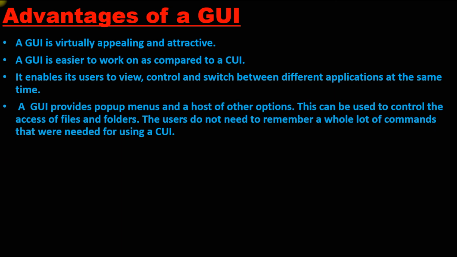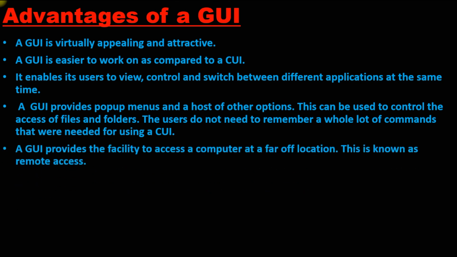A GUI provides pop-up menus. For example, when we want to delete something, as soon as we click on delete, it gives a pop-up menu asking whether we want to delete or not, that is yes or no, and a host of other options. This can be used to control the access of files and folders. For example, if we want to create a new file or folder, we can directly click on new folder and it will create a new folder for us. We don't have to type any commands. The users do not need to remember a whole lot of commands that were needed for using a CUI.